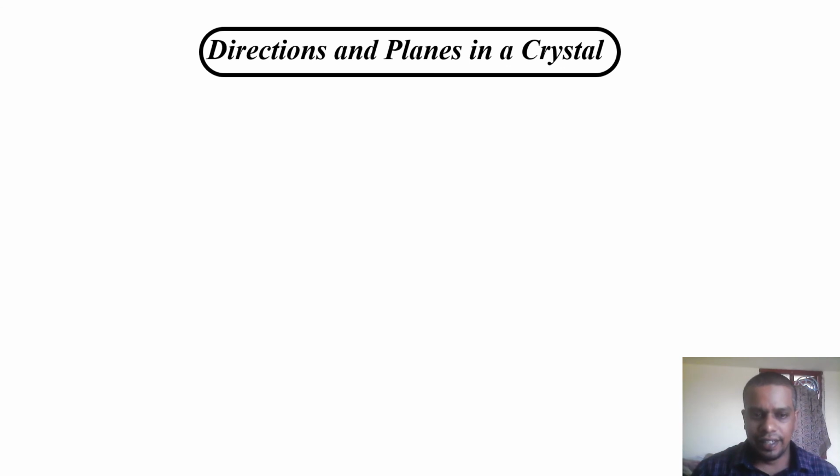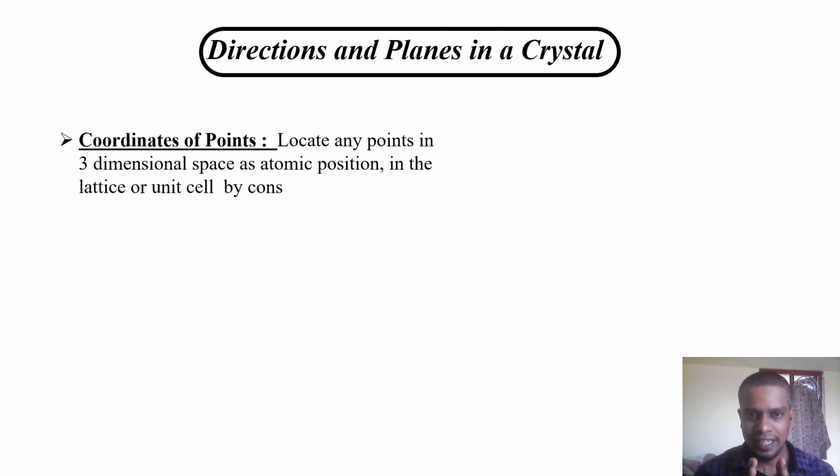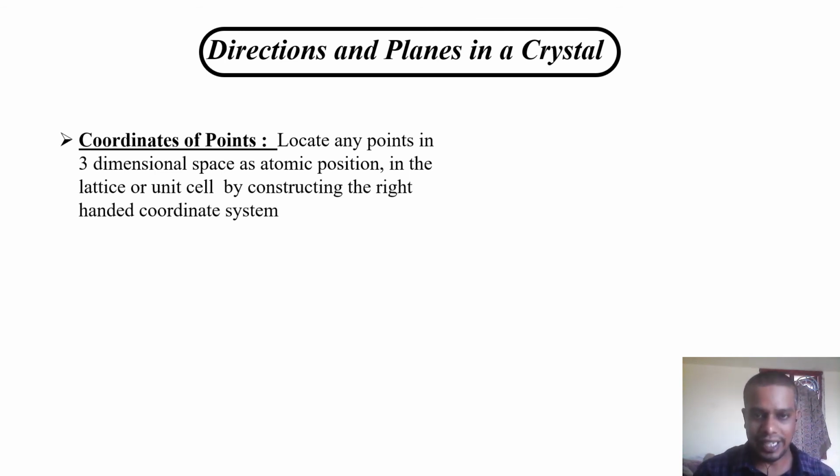At the end of the lecture we are going to discuss the directions and planes in a crystal. Before moving into directions and planes, we need the coordinate system to define any atomic position from a reference point. The coordinates of points means locating any point in three-dimensional space, such as an atomic position in the lattice or unit cell, by constructing a right-handed coordinate system.